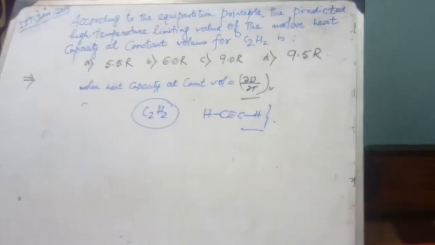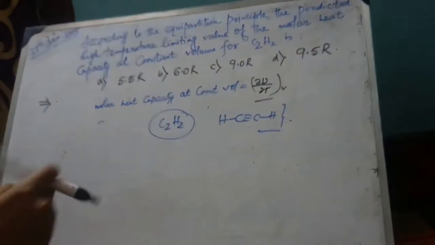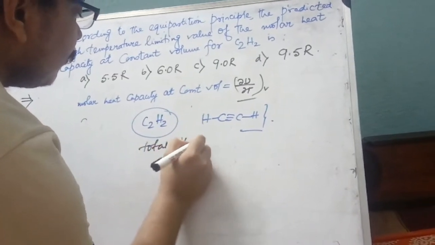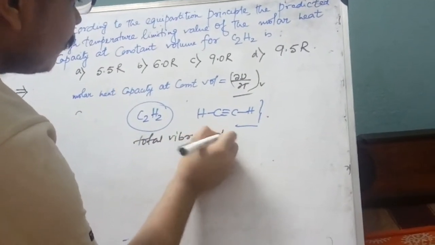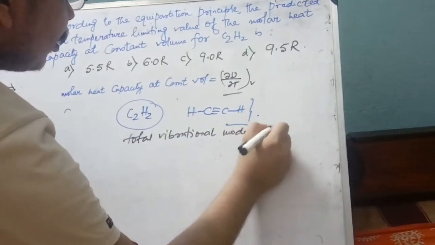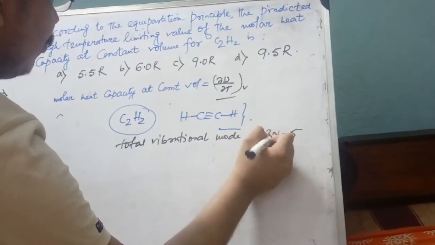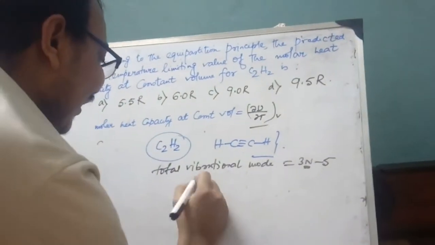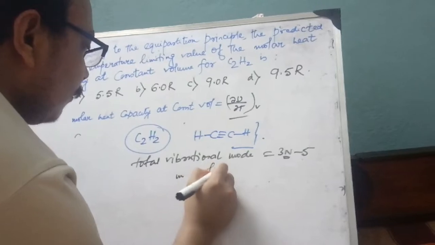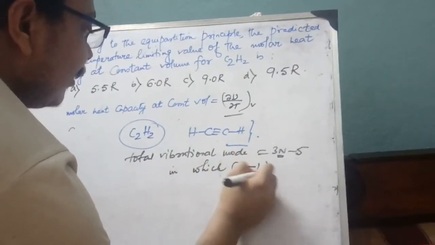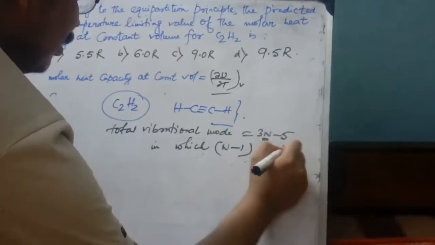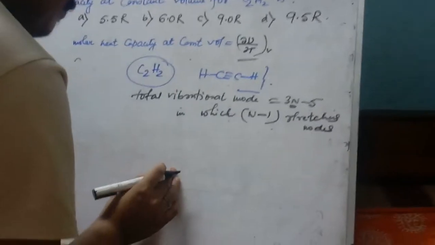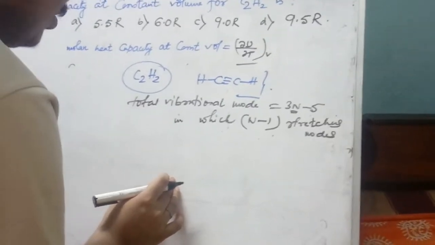So what will be the total vibrational modes? The total vibrational modes are 3n minus 5, where n is the total number of atoms, in which n minus 1 are stretching modes and the rest are bending modes.